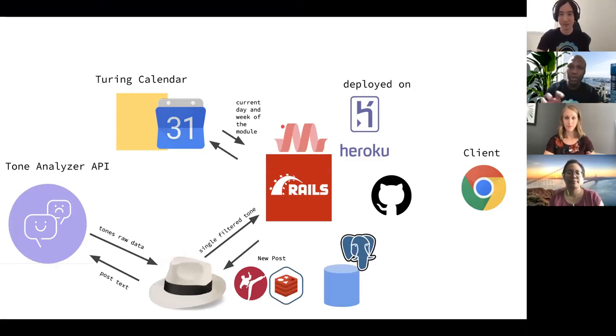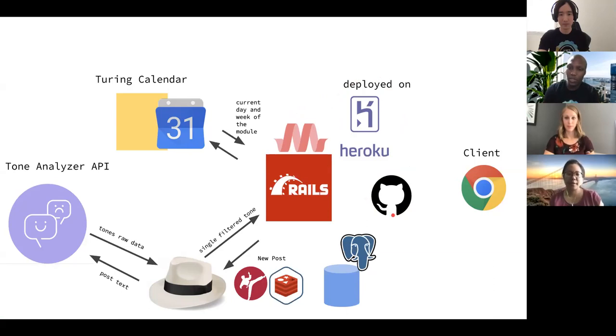This slide maps out the interactions between the technologies that make up our application. So we have it deployed to Heroku, which is where you can go to see it in production. And we also have our login authentication through GitHub, because this app was designed for Turing students, and all Turing students are required to have a GitHub account.